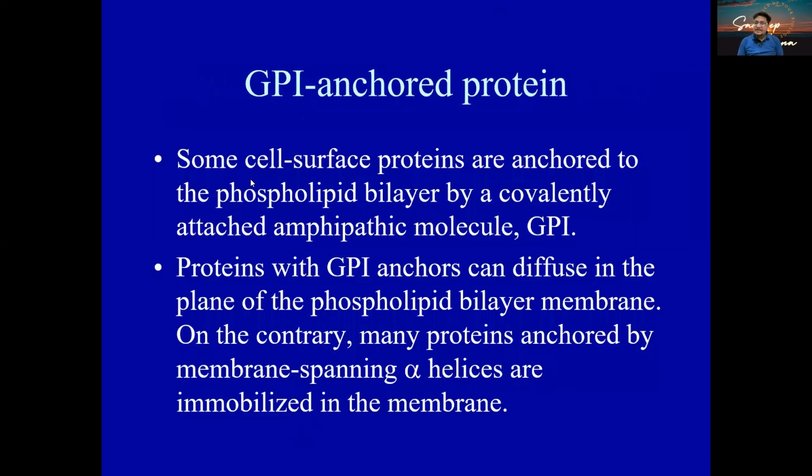Now, some cell surface proteins are anchored to the phospholipid bilayer by a covalent bond, and these are attached to the amphipathic molecule, that is a GPI. So a protein with the GPI anchor can diffuse in the plane of the phospholipid bilayer membrane. On the contrary, many proteins anchored by membrane spanning alpha helices are immobilized in the membrane.